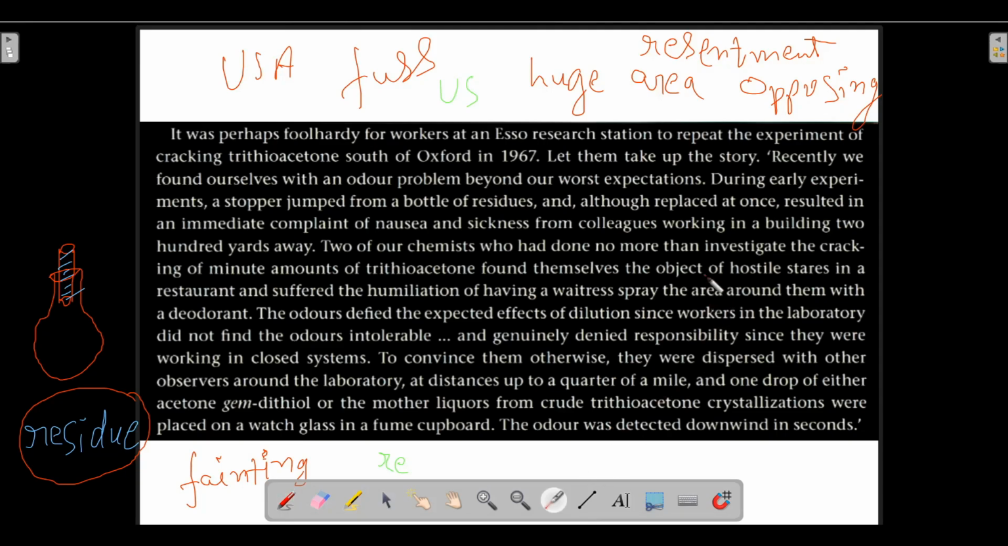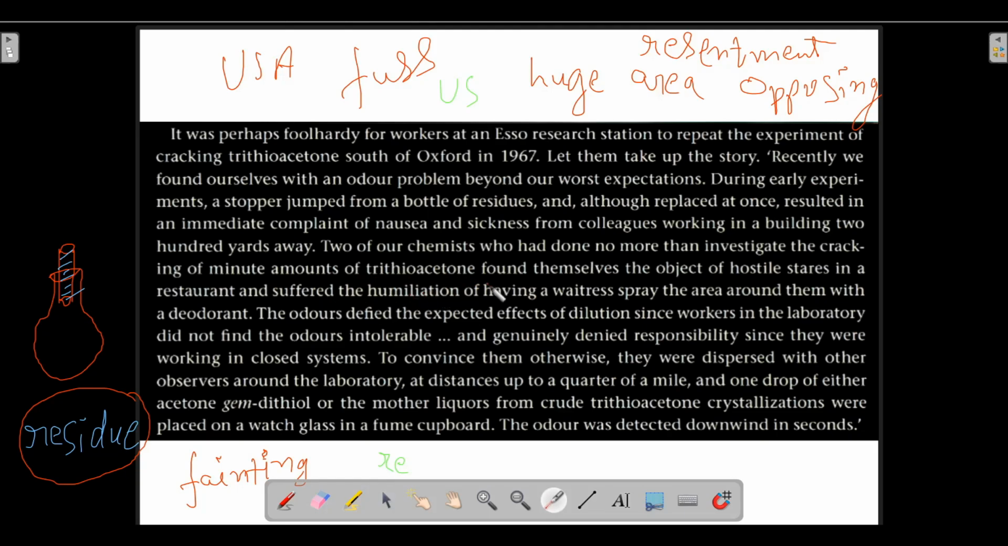So those two chemists who were investigating the cracking of minute amounts of trithioacetone found themselves the object of hostile stares. When they went to the restaurant after work, people in the restaurant were staring at them with opposition and anger. And these two chemists also suffered the humiliation